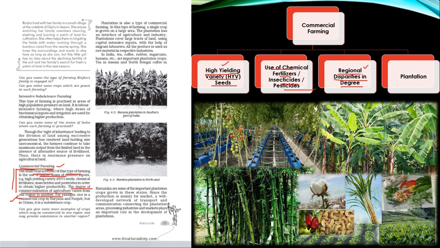So from here you can give an example that wheat is mainly grown in northern India because the climatic requirement which is required for growing wheat is more found towards northern India.